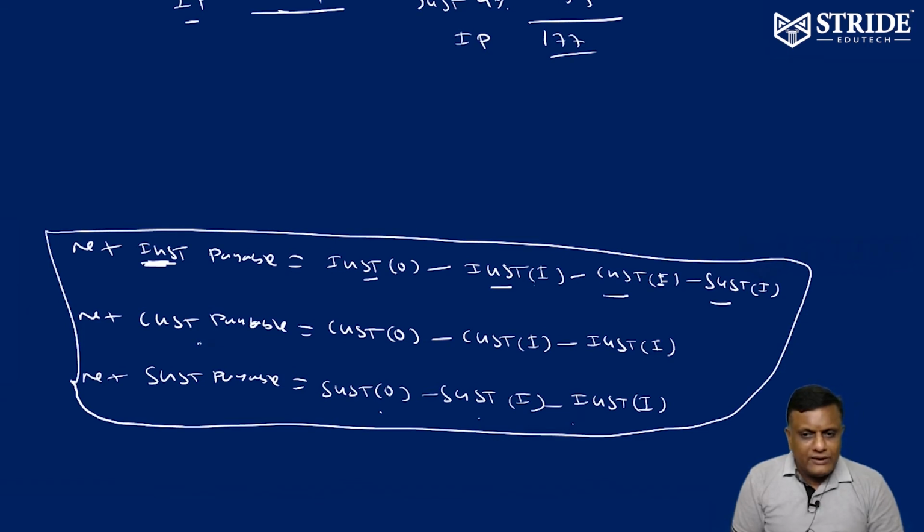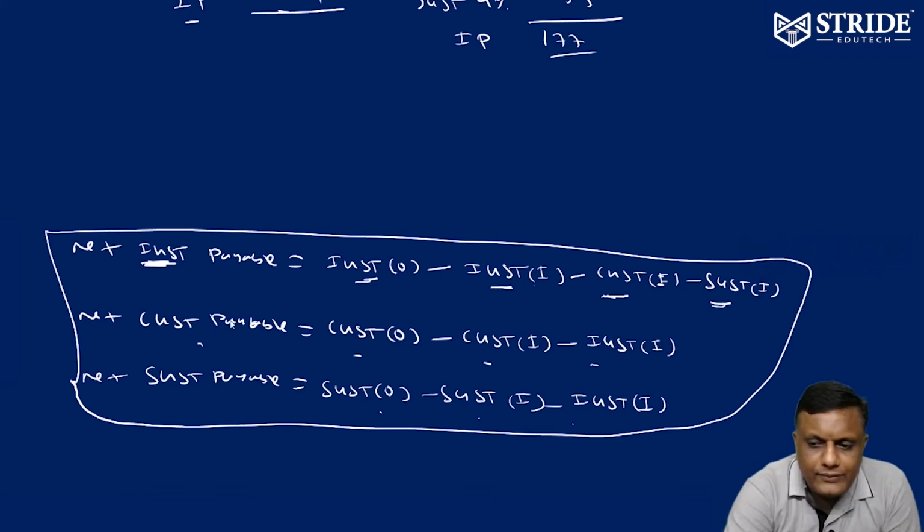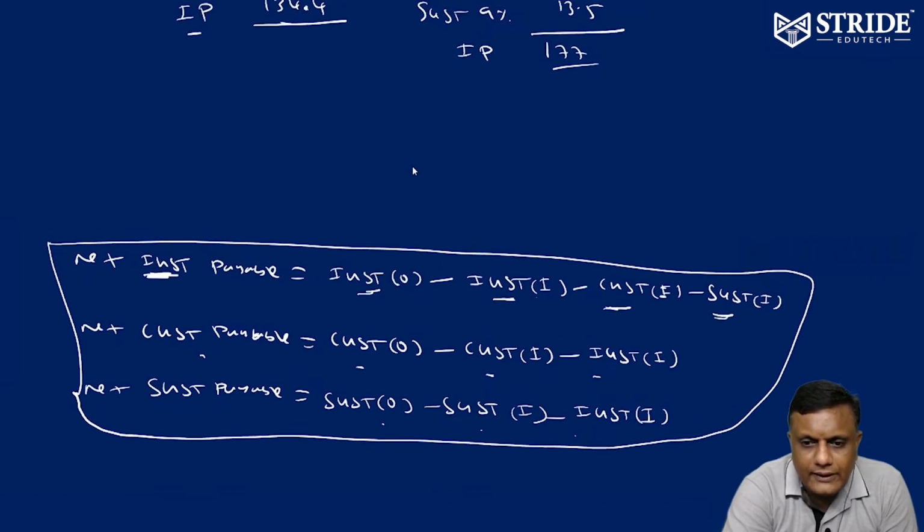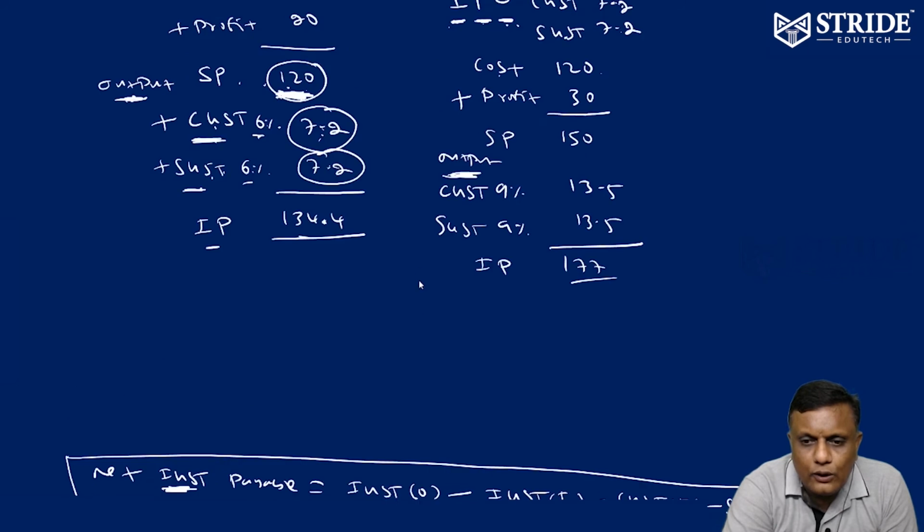Net CGST payable is equivalent to CGST output minus CGST input minus IGST input. Net IGST payable is equal to IGST output minus IGST input minus CGST input minus SGST input. That's it. Right. I'll explain this. Okay. Now,